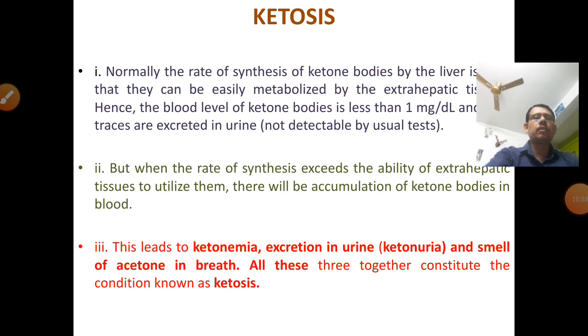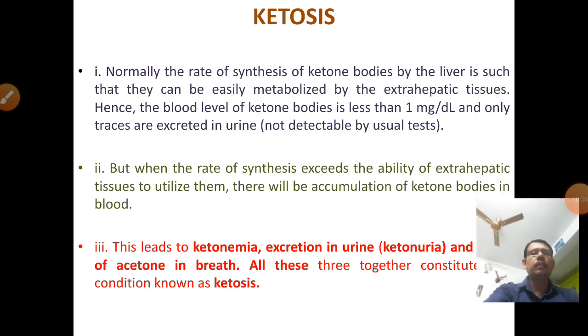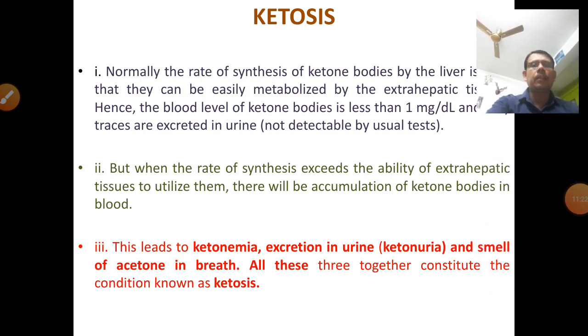And the ketosis, another most difficult topic. Normally the rate of synthesis of ketone bodies in the liver is such that they can be easily metabolized by the extrahepatic tissue. Hence the blood level of ketone bodies is less than 1 mg per dL, and only traces are excreted in the urine, not detected by the urine test. But when the rate of synthesis exceeds the ability of extrahepatic tissue to utilize them, there will be accumulation of ketone bodies in the blood.